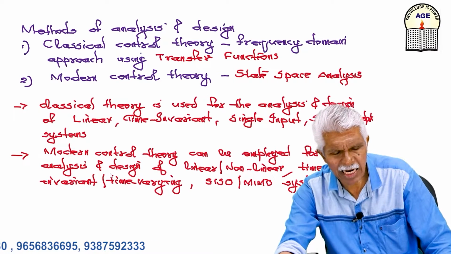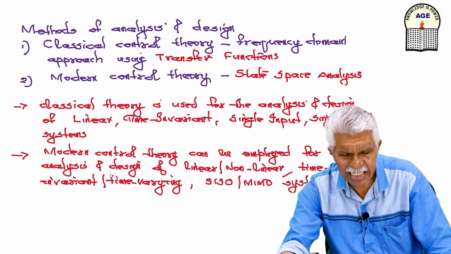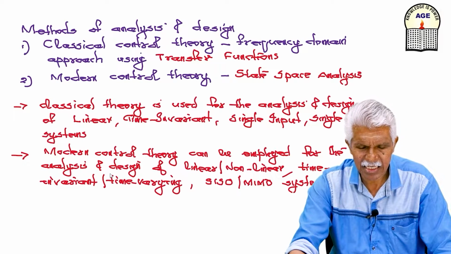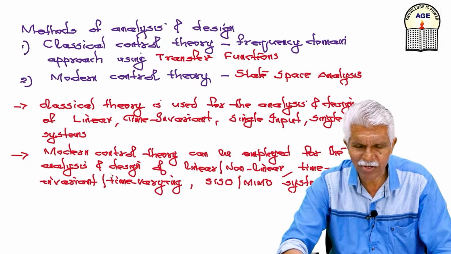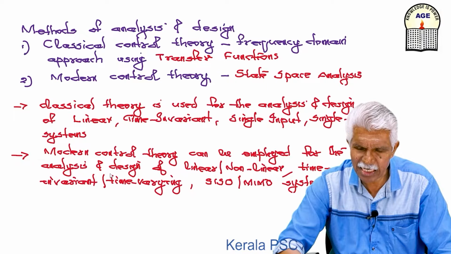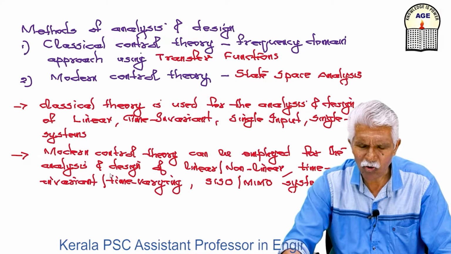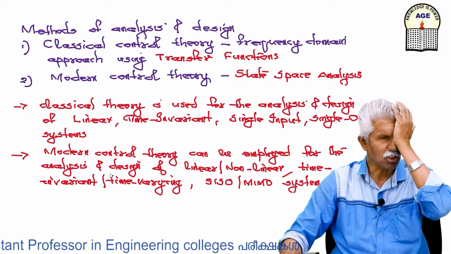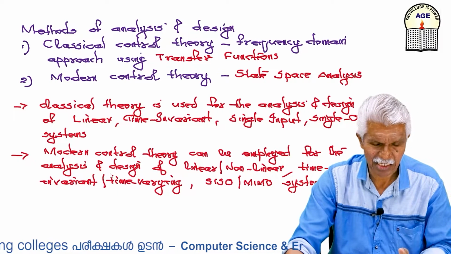That is the difference between classical theory and modern theory. Classical theory is applicable only for linear time invariant systems, that is LTI systems. Modern control theory I can use for linear, non-linear, time invariant, time varying, SISO, MIMO, etc. So these are the classifications of control systems and methods of analysis and design.